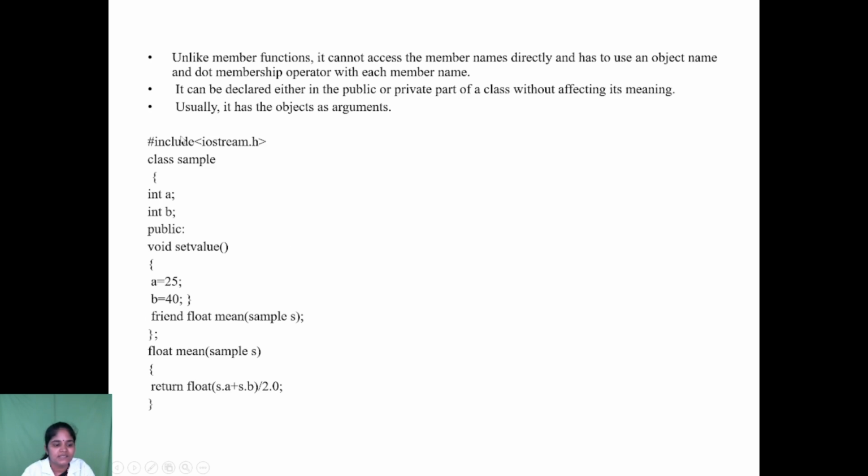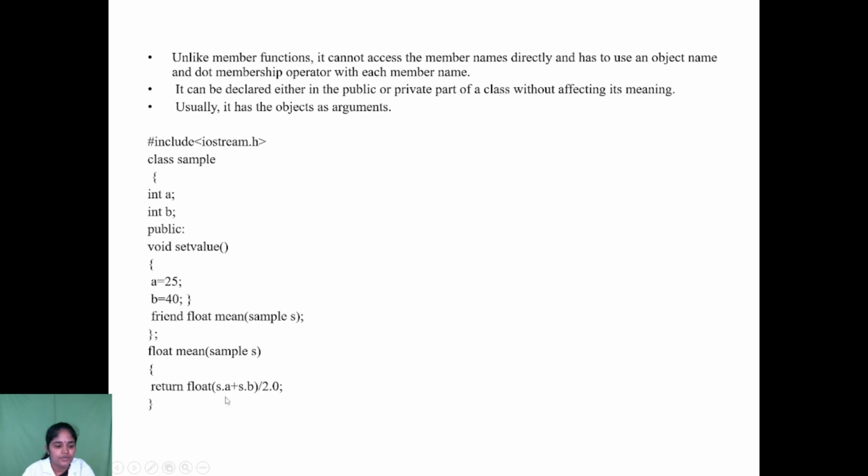Okay, so this is another example of the friend function. Here we are using the same class sample. We are giving two private data members, integer a and integer b. Then set value is a normal member function. Another one is mean, and mean is a friend function. We are passing the argument as a sample. Inside the class we are just declaring the friend function, and outside the class we are defining the friend function.